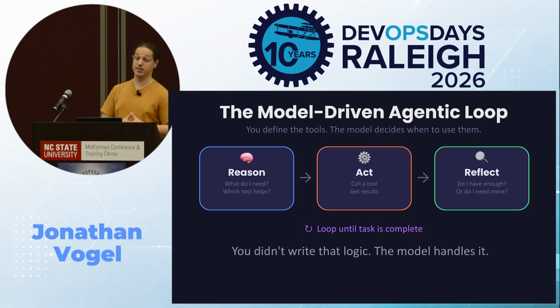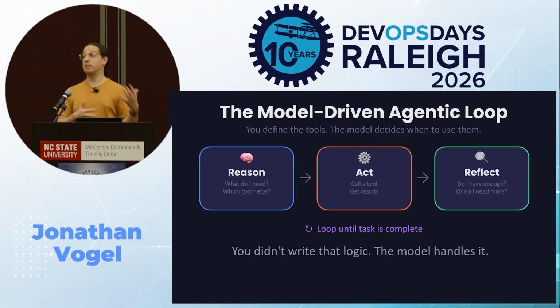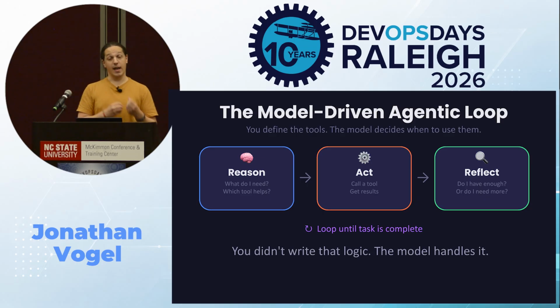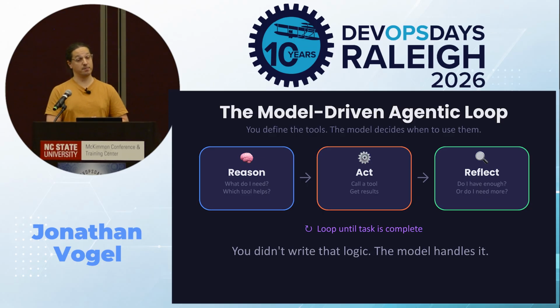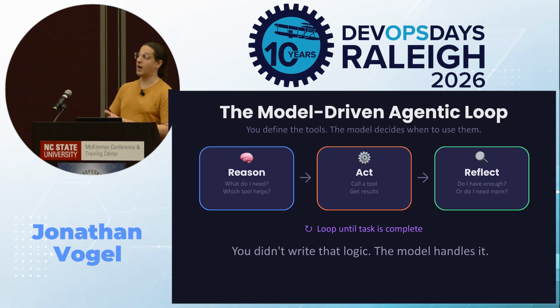You didn't write the orchestration logic. You didn't define the state machines or chains. The model handles it, and that's what model-driven means. When an API call fails, the model doesn't crash. It reasons about alternatives. When a user asks something unexpected, it doesn't follow a predetermined "I don't understand" path. It figures out how to help using the available tools.